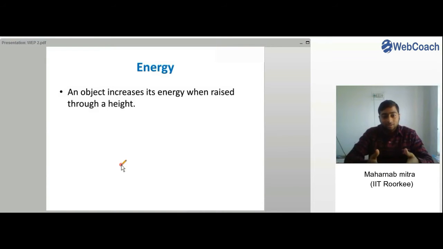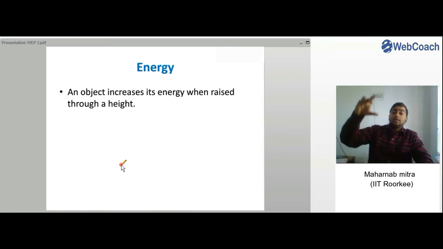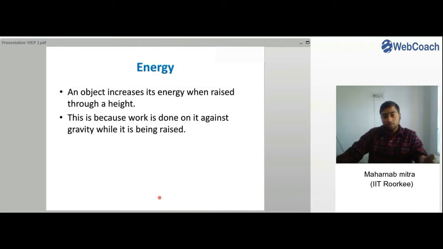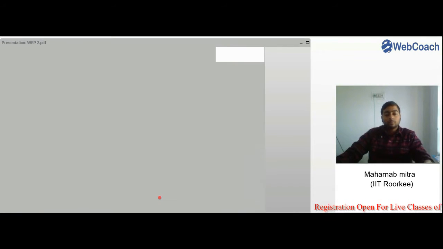And you can see an object increases its energy when raised through a height, right? When an object is on the ground, even if you let it go, it will not do any work. But when you raise it to a certain height, it will fall, or it acquires certain energy when raised to a certain height. This is because work is done on it against gravity while it is being raised, as I told you.